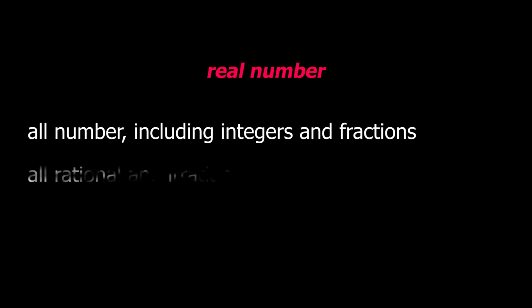Real numbers are all numbers, including integers and fractions. More specifically, all rational and irrational numbers. If that's so, we can fit 1.5, 2, and 2.5 between 1 and 3. We can fit 1.25, 1.5, 2, 2.25, and 2.5 between 1 and 3. What I'm saying is that we can just keep decreasing our decimal point, and we will be able to fit more and more numbers between 1 and 3.